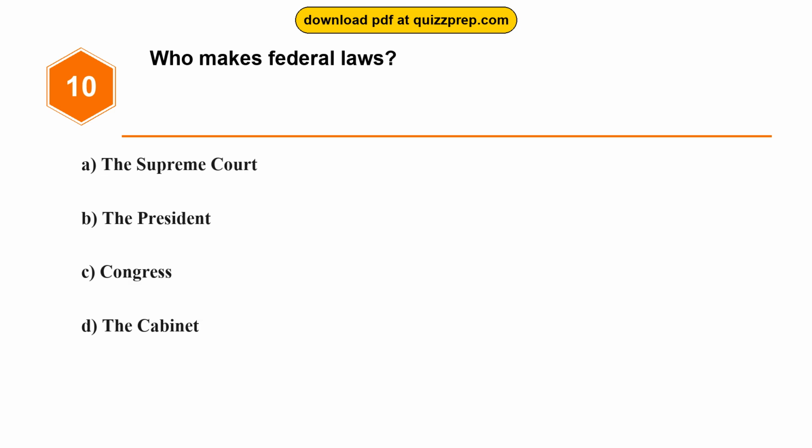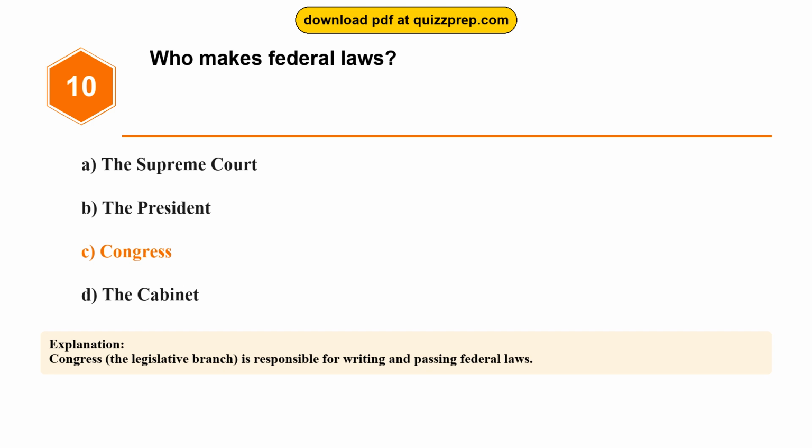Question 10. Who makes federal laws? Option A, the Supreme Court. Option B, the President. Option C, Congress. Option D, the Cabinet. The correct answer is option C, Congress. Congress, the legislative branch, is responsible for writing and passing federal laws.